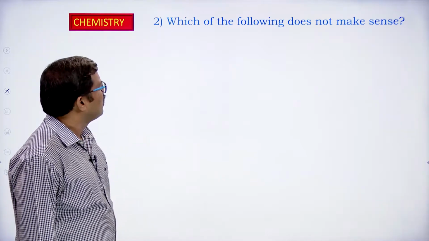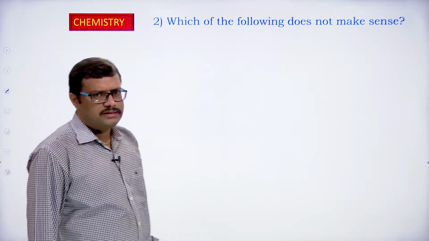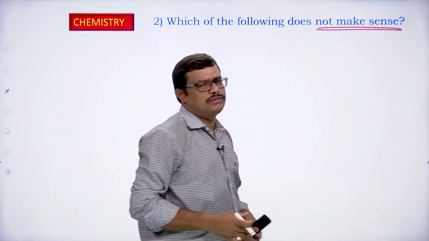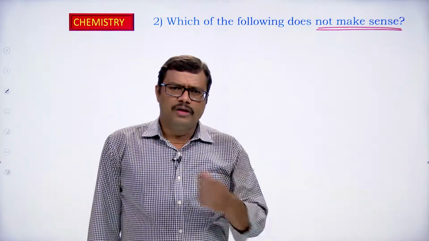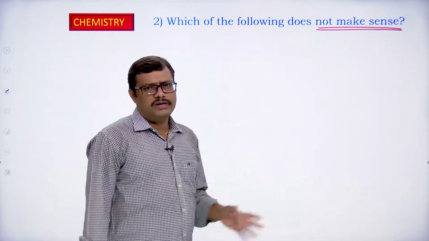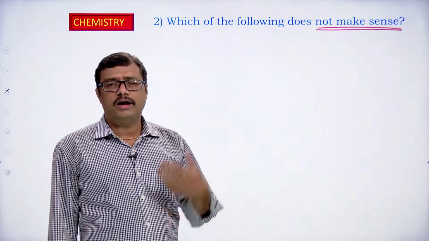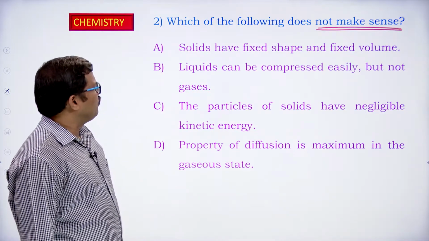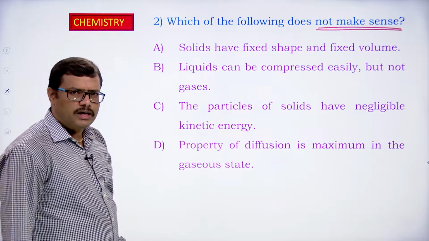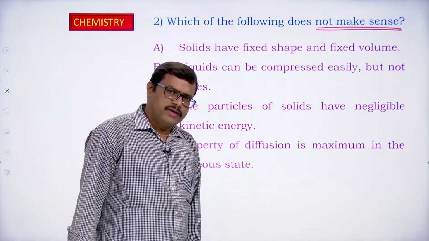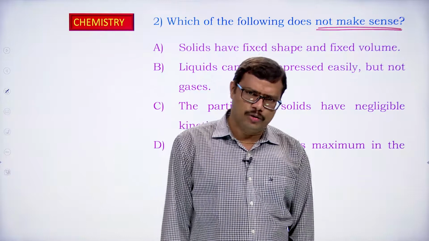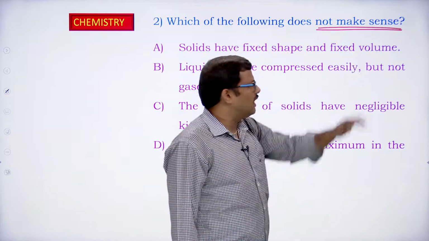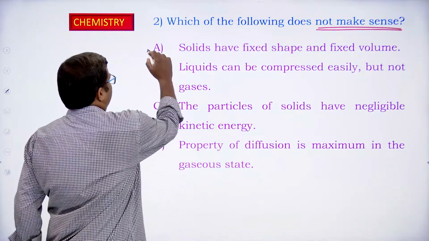Next one. Which of the following does not make sense? Which of the following is not correct, you can say. Solids have fixed shape and fixed volume. Is it correct or wrong? Solids will have fixed mass, fixed shape, fixed volume. So the first statement, solids have fixed shape and fixed volume, is correct.